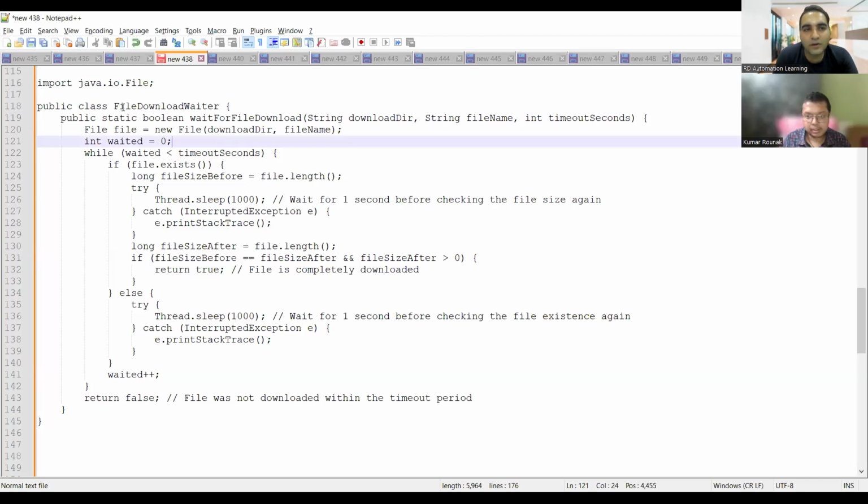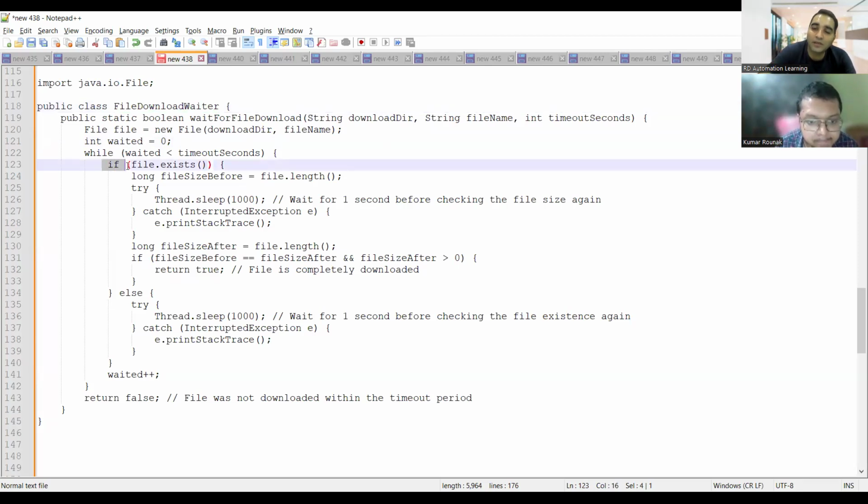See, this is how you can do it. This is one of the classes that we are creating, FileDownloadWaiter. We want to wait for that file to get downloaded successfully. We will create an object of File, and we have kept an integer waited equal to 0 for now. Then we go for a while condition that waited is less than timeout seconds, so that it should not time out.